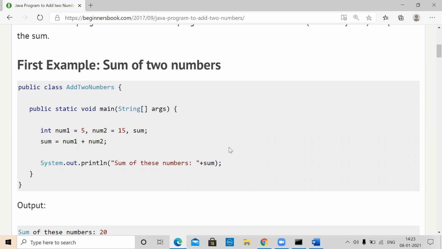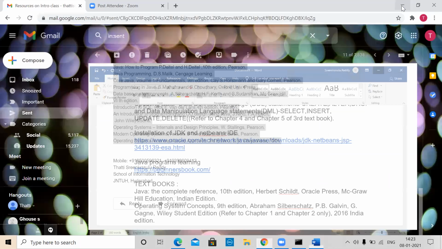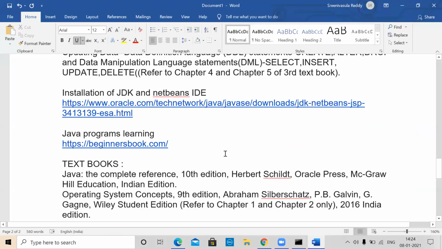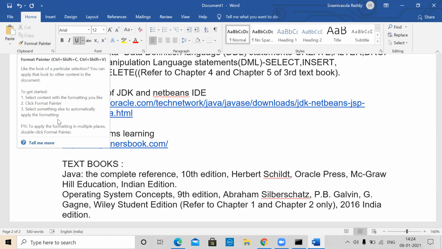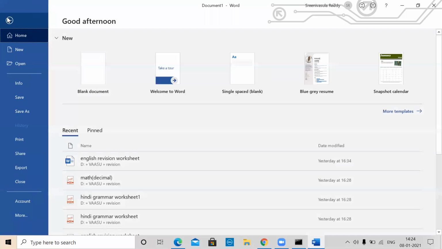Let me show you now the installation part of it, because on this machine I have not done it. I used a different machine for the other class. Let me also first share this particular document with all of you.